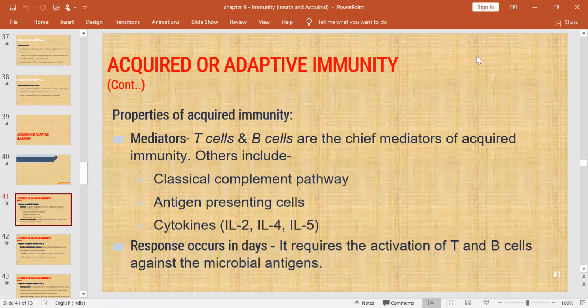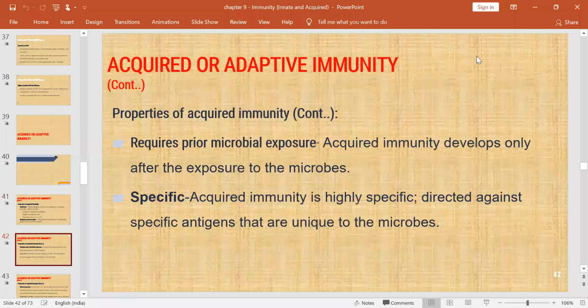Here you can see the classical complement pathway, antigen presenting cells, and cytokines, that is interleukins 2, 4, 5, are required for this. Usually this response will be delayed, in days. It requires the activation of T cells and B cells against the microbial antigens, and usually it requires prior microbial exposure. Then only this acquired immunity develops, after exposure to the microbial antigens.